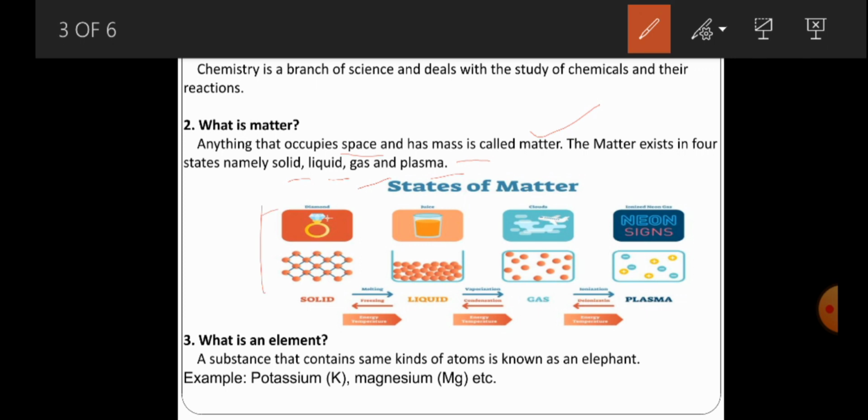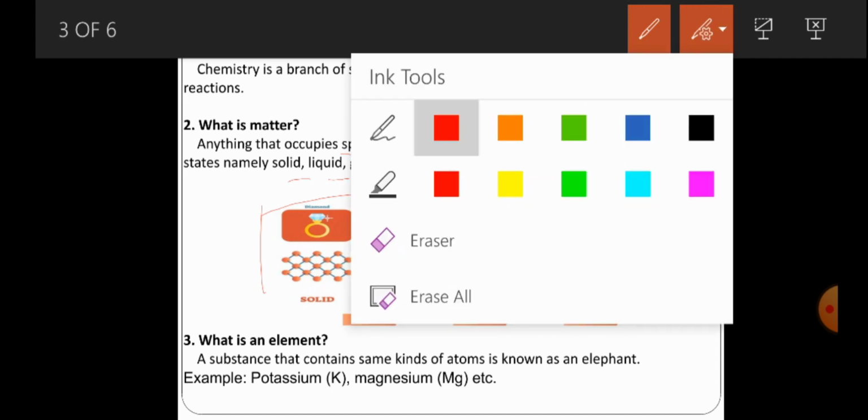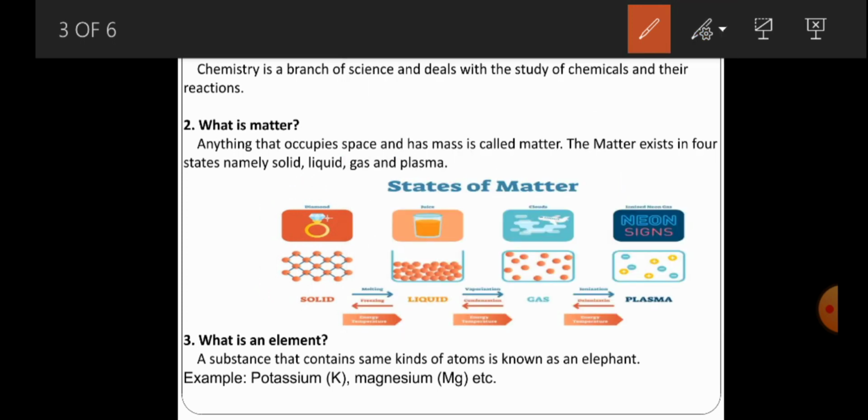This is the structure of solid, this one is liquid, this one is gas, and the last, one more very important state of matter, is what we call plasma. Students, you have to know the differences between solid, liquid, and gas, the arrangement of molecules. So first, very important state of matter, that is solid.